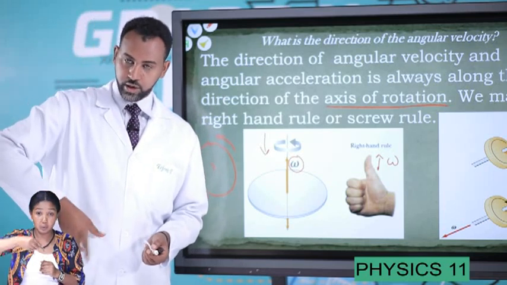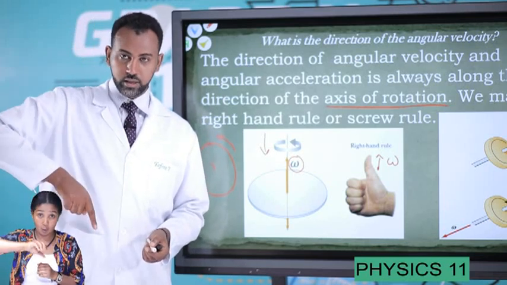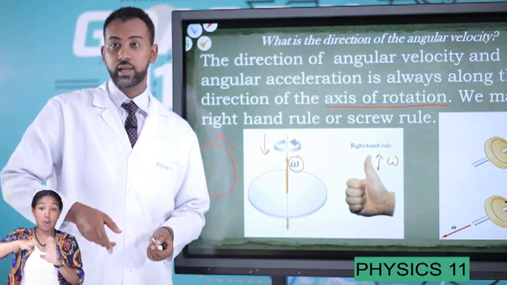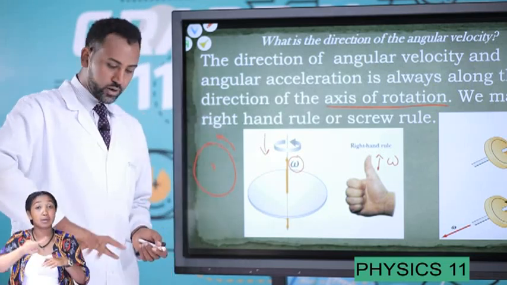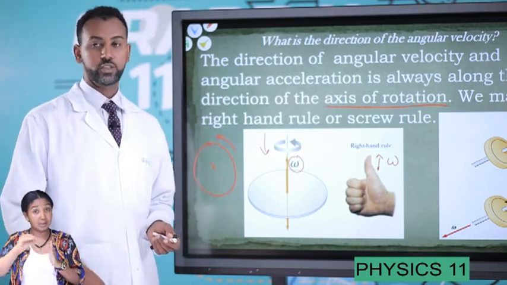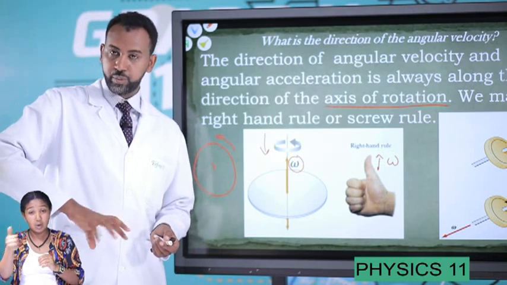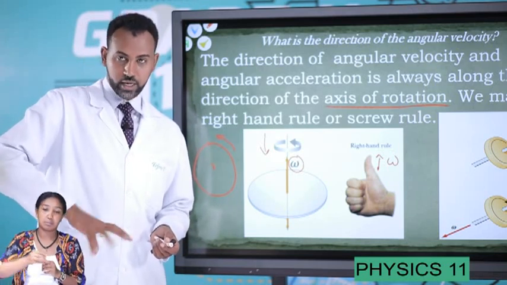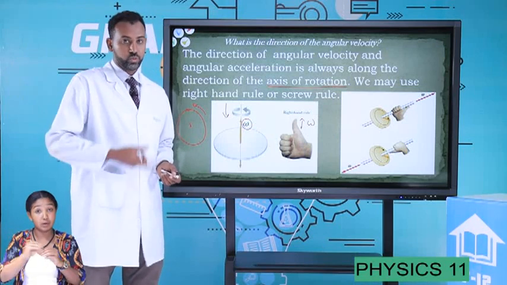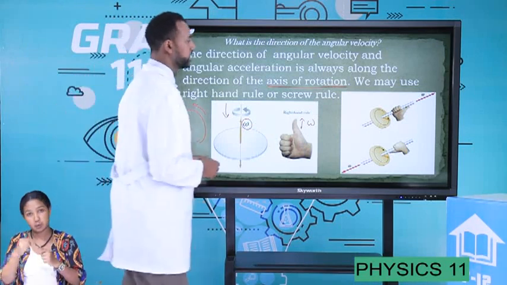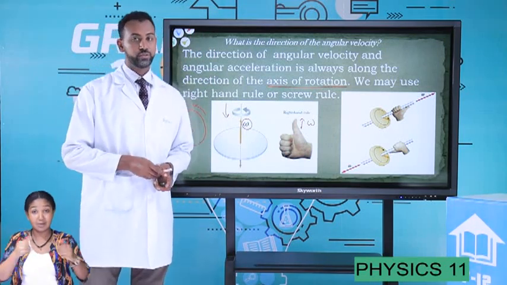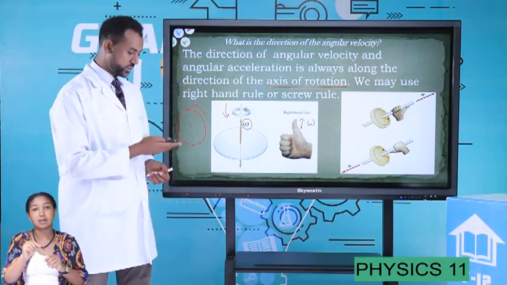Whenever you twist a screw clockwise, it's moving downward. Or whenever you open and close a tap, okay? Therefore, whenever you twist it clockwise, it's moving into the surface, and that is the direction of angular velocity. Whenever you turn it counterclockwise or anti-clockwise, it's moving towards you. Therefore, it's possible to use the right-hand rule or screw rule to identify the direction of angular velocity and angular acceleration.